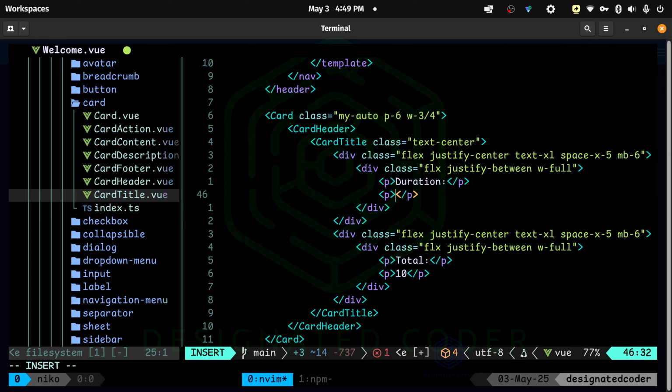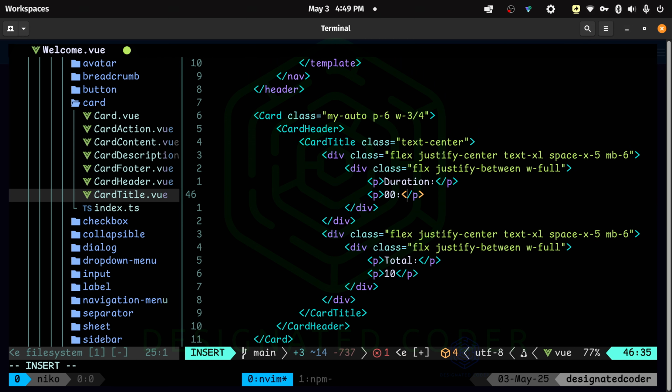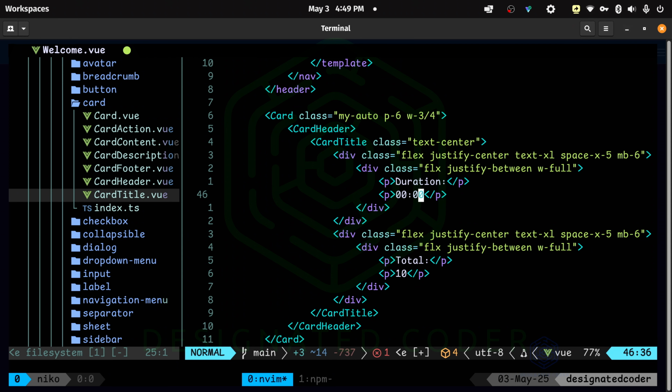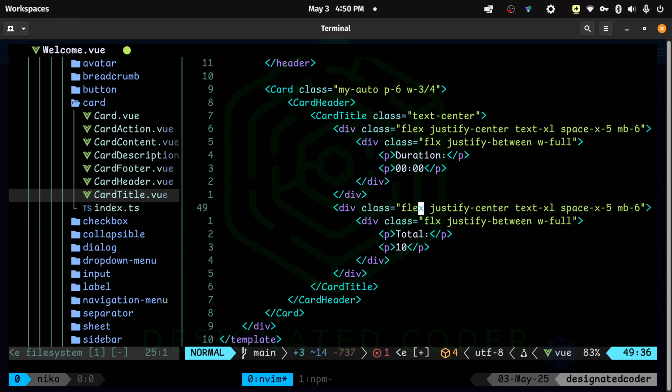And for now, I'll just put 0000. We're just basically dealing on getting this set up. All of this code is going to be linked to the GitHub repo, and you guys will have access to all of this. But for now, that's where we are. So then we have duration. Then the next one is space X10. And then we don't need a margin bottom.